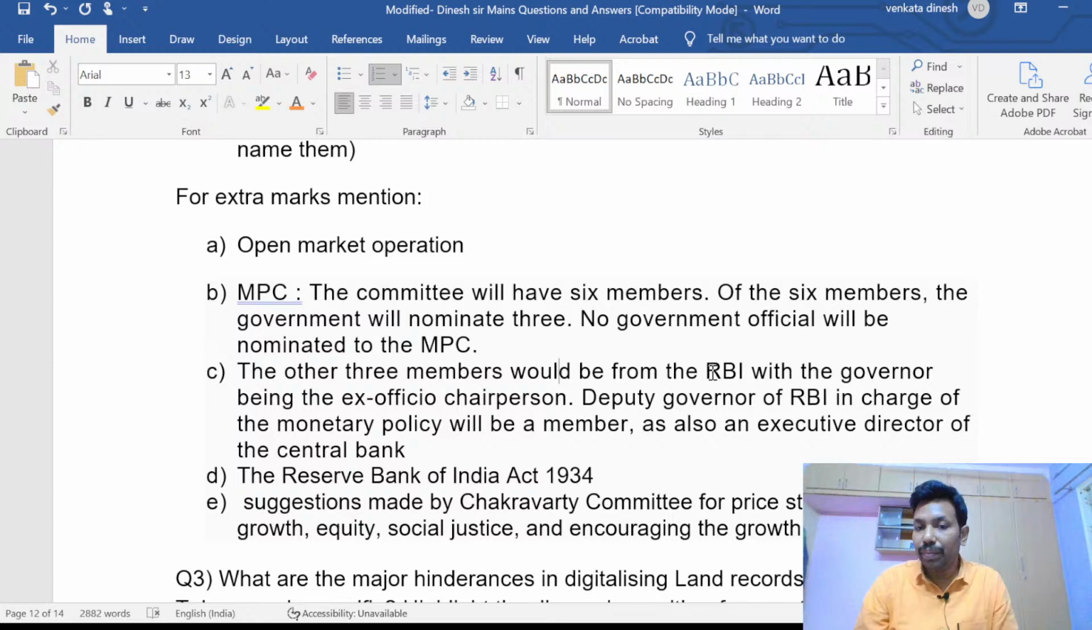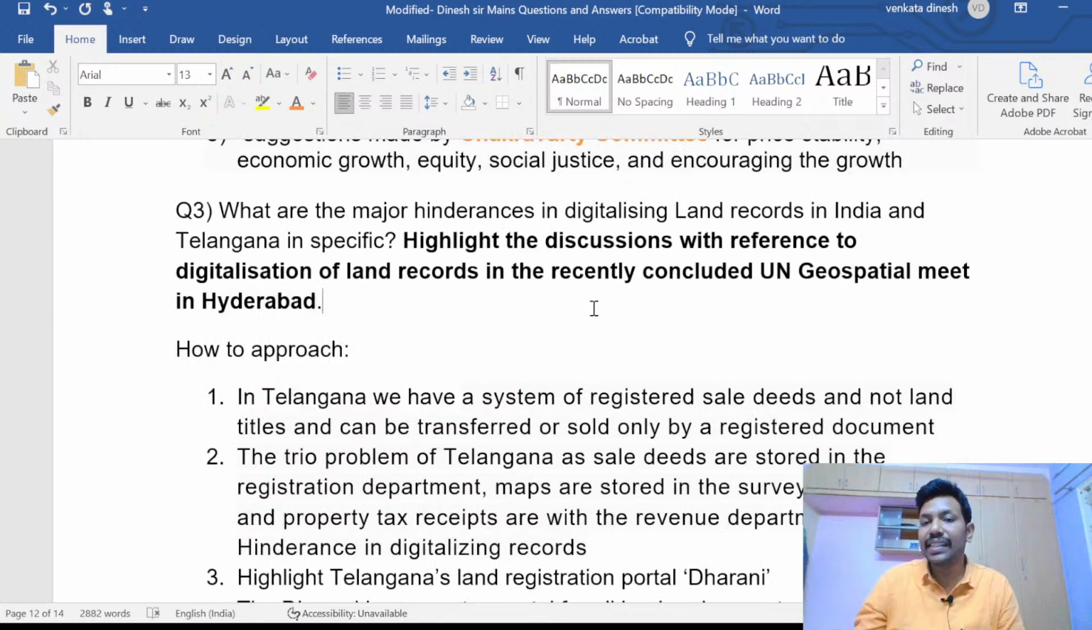So recently in the UN Geospatial meeting that was held at Novotel HICC, everyone discussed digitalizing land records. There was a stall by the Telangana government, which says that it is one of the best states in the country where a majority of the records were digitalized, moving from analog to digital. Simple logic to say. So this is very good. Because it is there in the syllabus, I have given this particular topic.